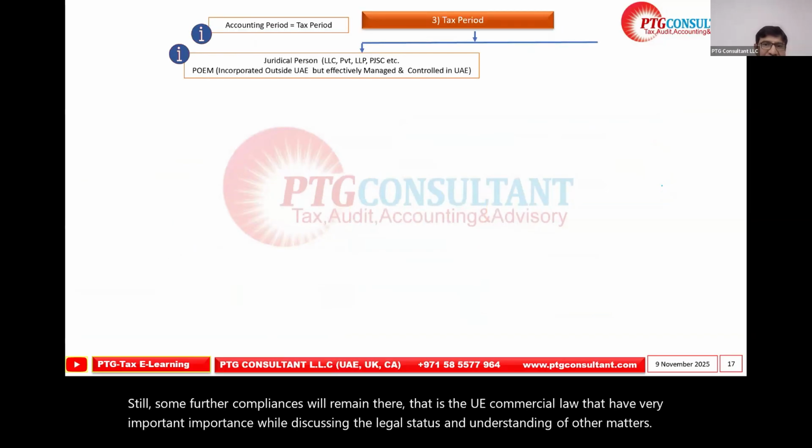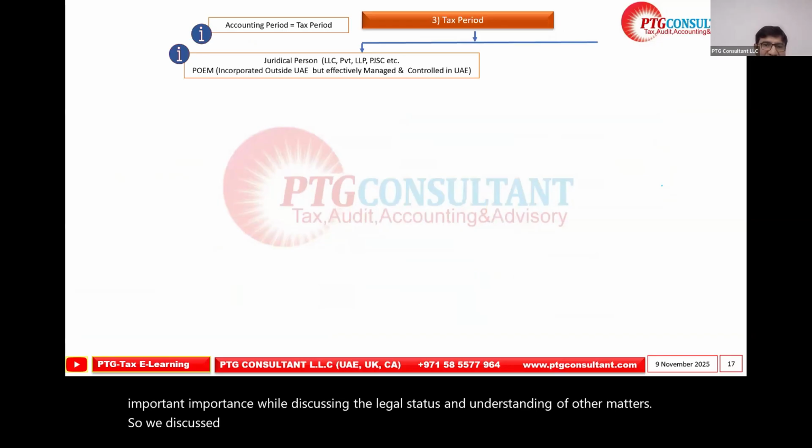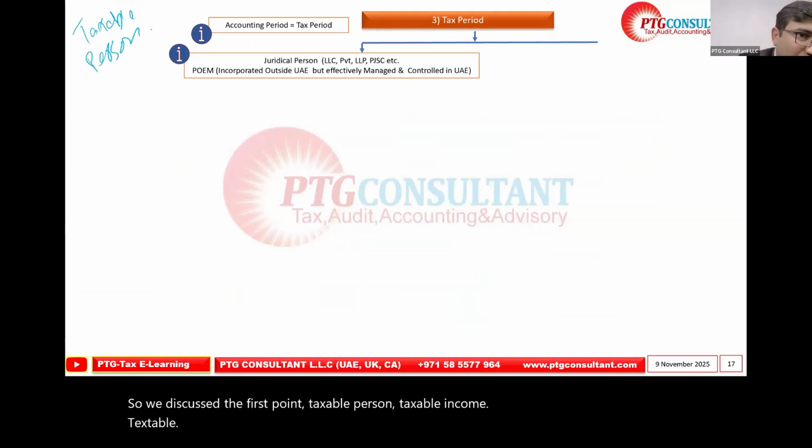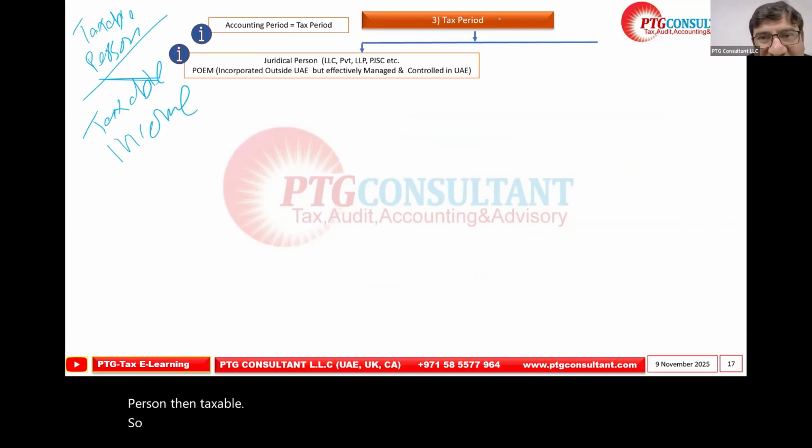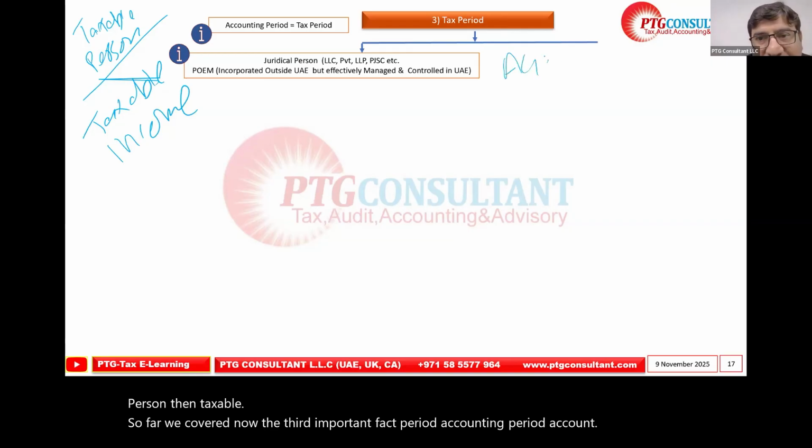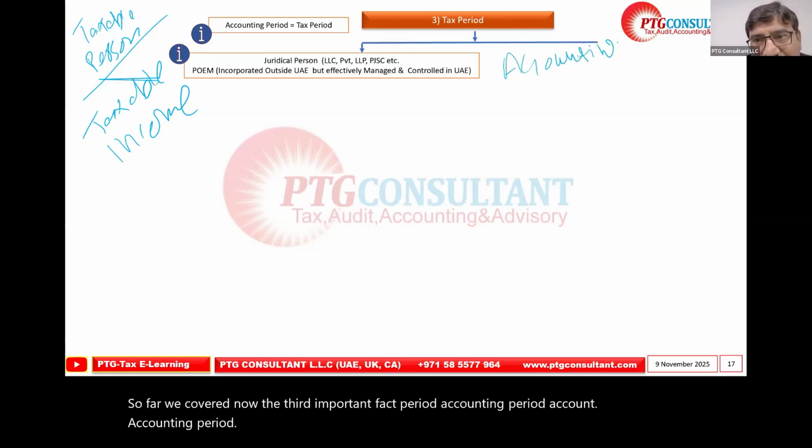So we discussed the first point, taxable person, then taxable income. So far we covered. Now the third important fact: tax period, accounting period.